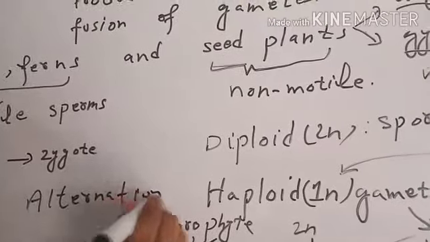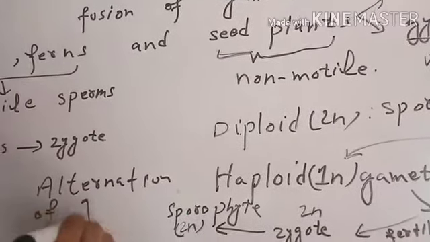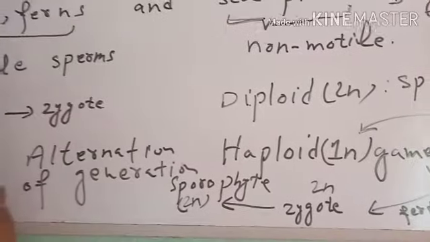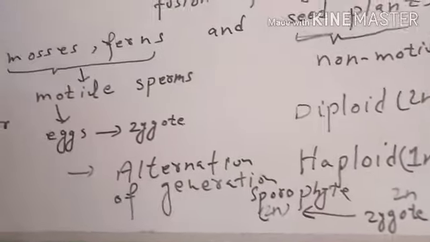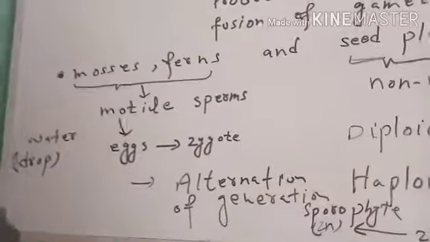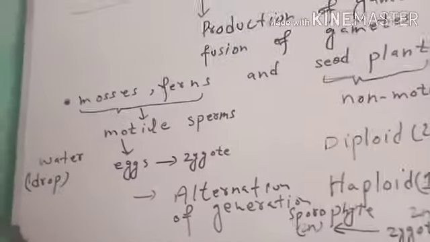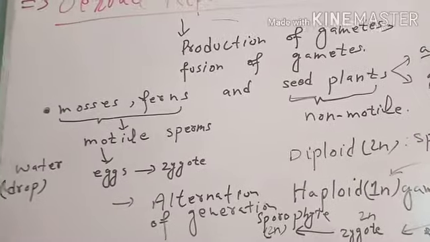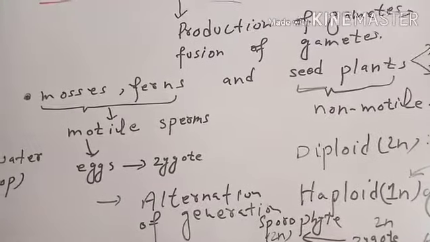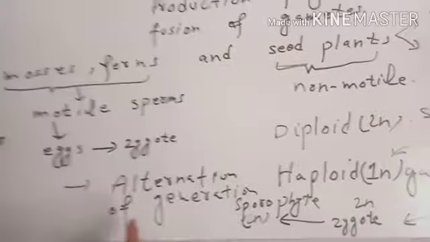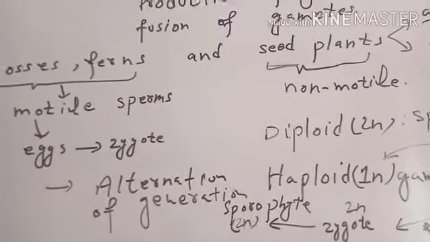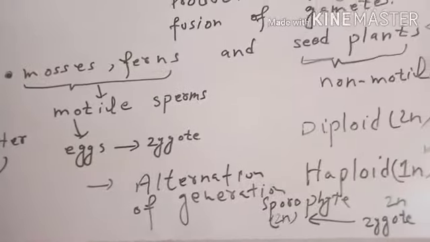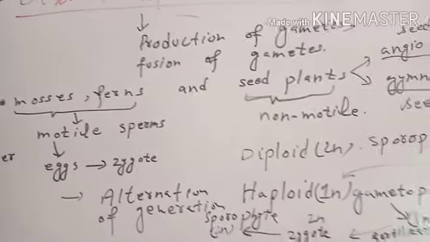Alternation of generation means interchange of sporophyte generation with gametophyte, and interchange of gametophyte generation with sporophyte generation. The sequential coming of one generation after the other is called alternation of generation, and it is the key behind the success of the seed plants, also called embryophytes.